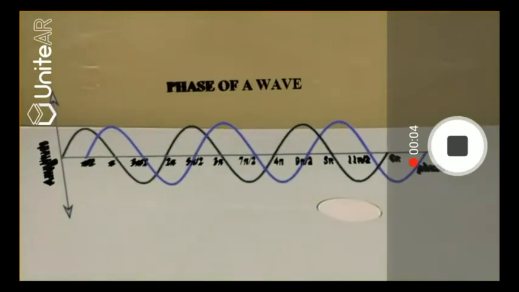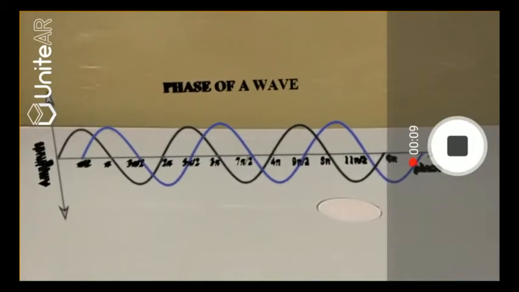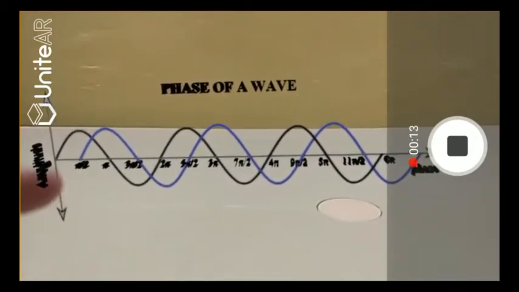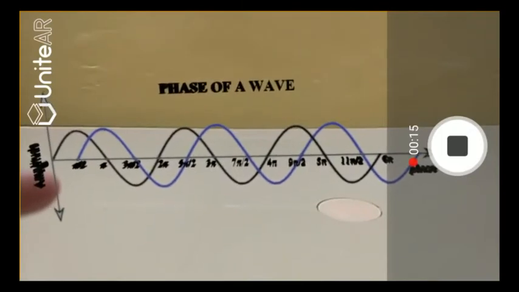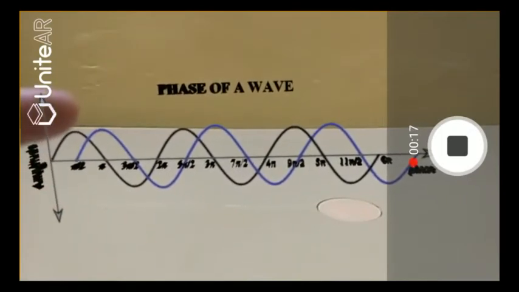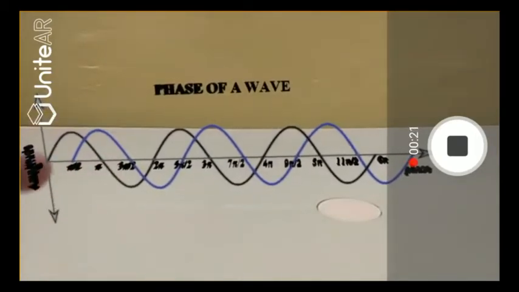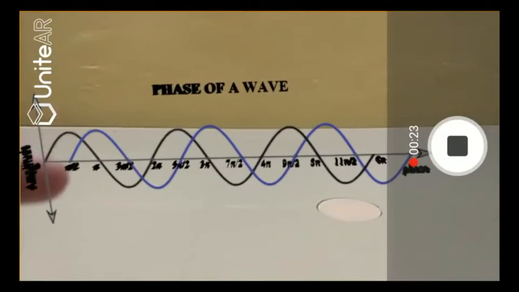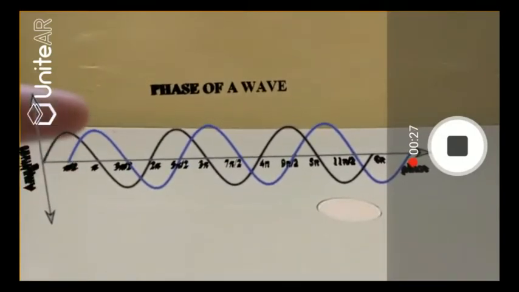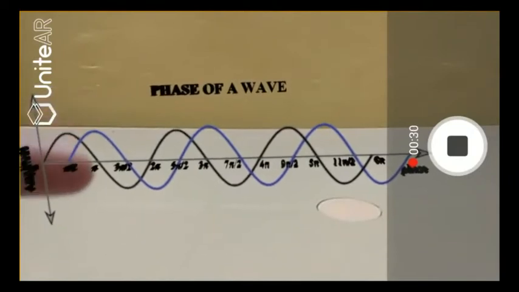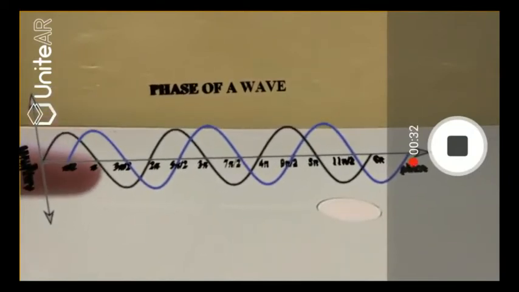Alright, so in this example we have two waves and clearly they're not in phase with respect to each other. So let's consider the black wave first. The black wave starts from the origin or the mean position, goes up to the positive maximum and then goes back to the mean position again. So when the black wave is at the positive maximum, the blue wave starts from the mean position. And by the time the blue wave hits the positive maximum, the black wave is already at the mean position.